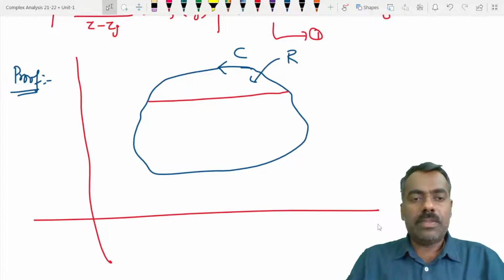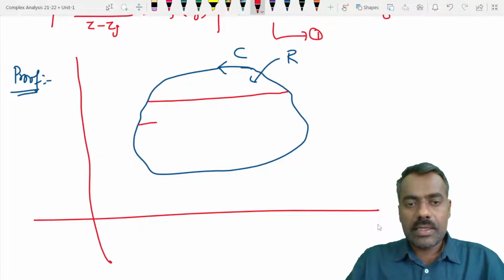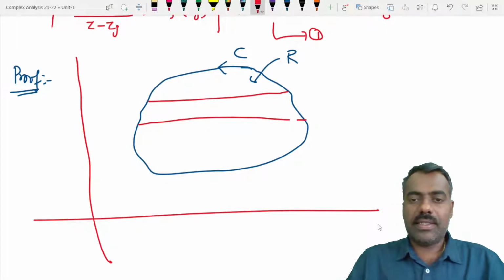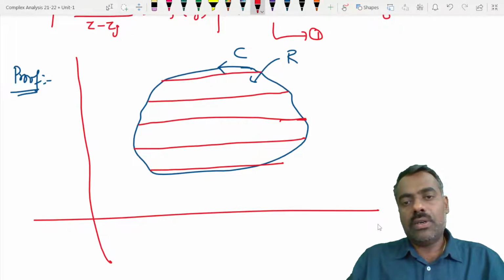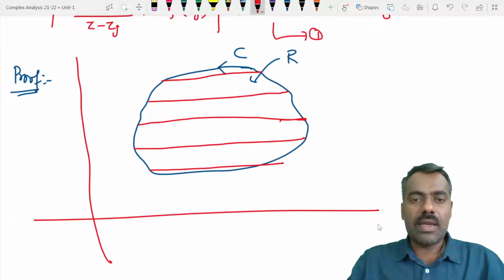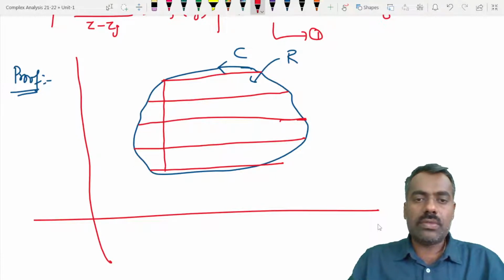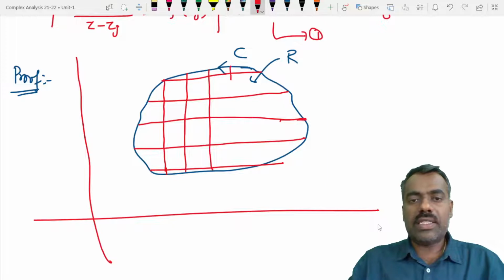Now draw parallel lines to the x-axis, like this. Whatever distance there is between two parallel lines, that much distance we have to take vertically also, so that whatever we have inside will become squares.